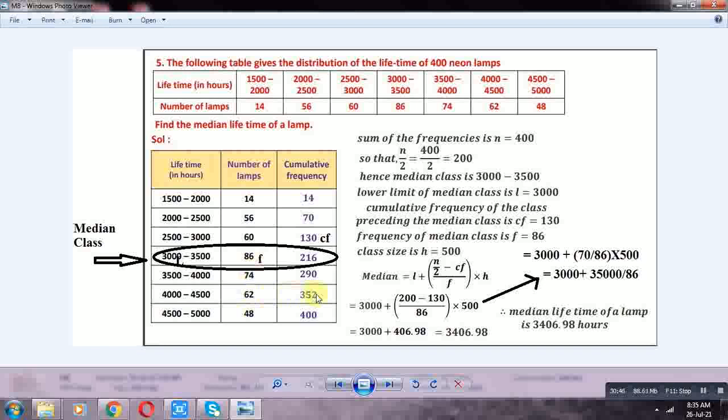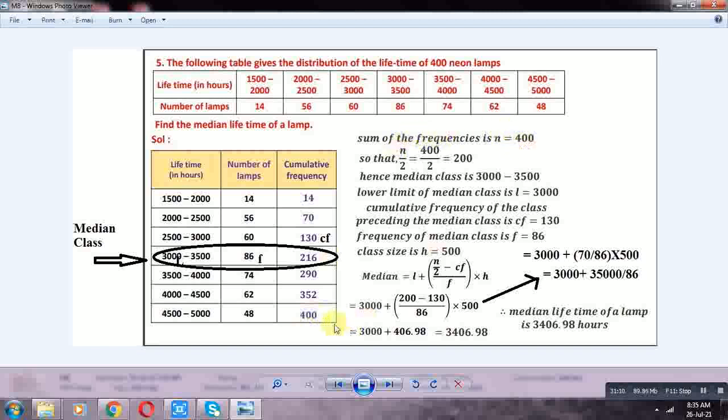Sum of all these frequencies is 400, equal to the last cumulative frequency. Sum of all frequencies is n is equal to 400. So n by 2 is equal to 400 by 2, that is equal to 200. 200 lies on which cumulative frequency? 216. 216 is class 3000-3500.